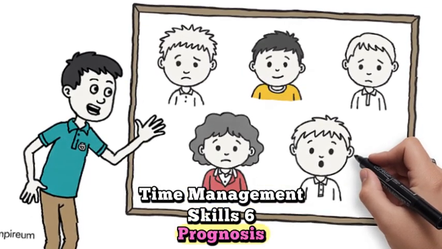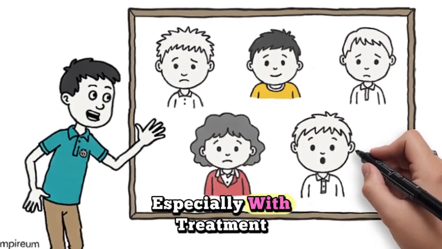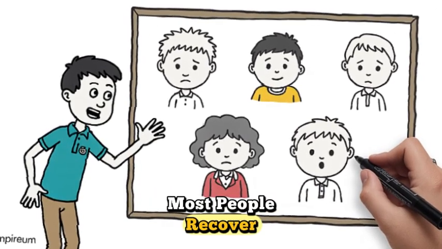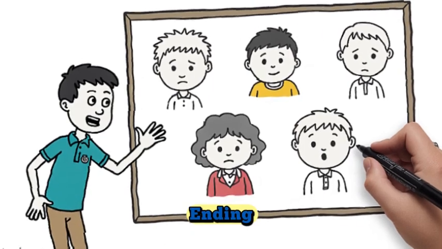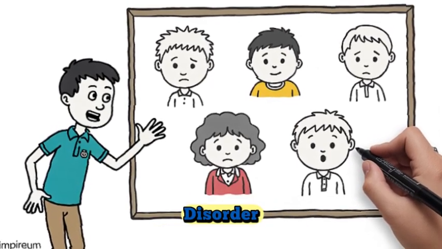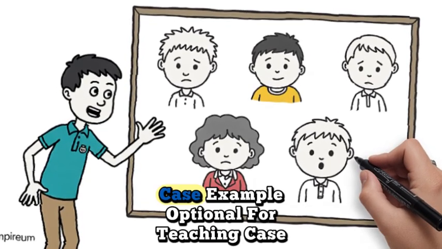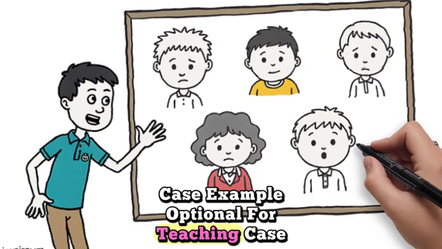Prognosis. Adjustment disorders are typically self-limiting, especially with treatment. Most people recover within 6 months of the stressor ending. However, if untreated, it can evolve into major depressive disorder or generalized anxiety disorder. Case example, optional for teaching.